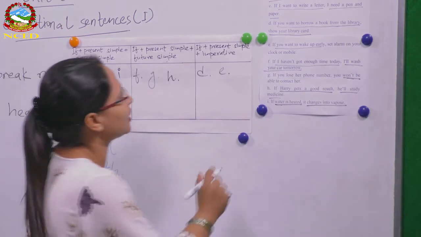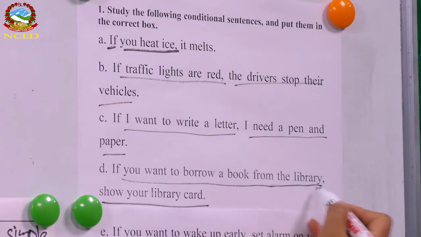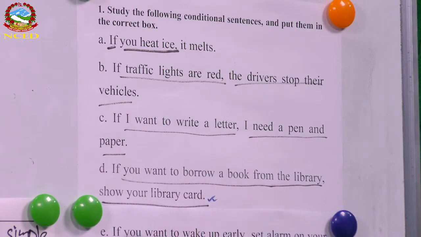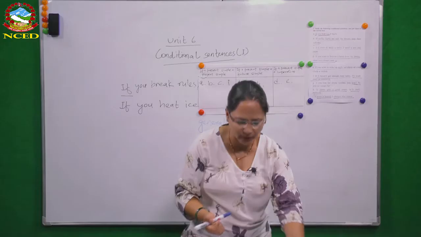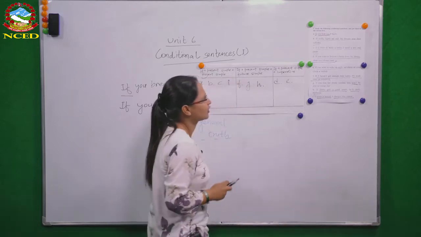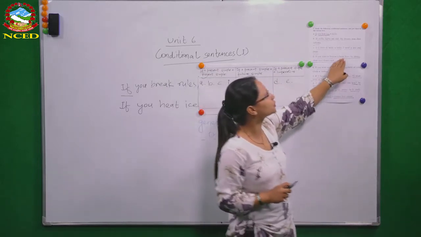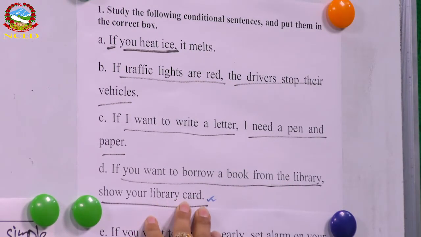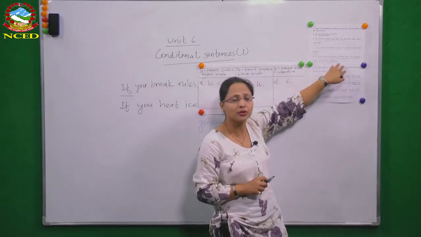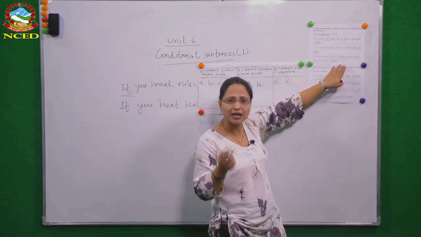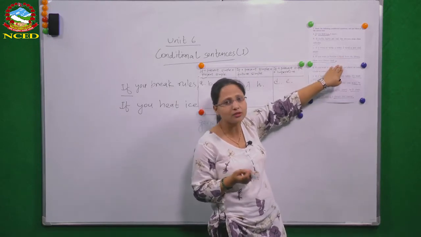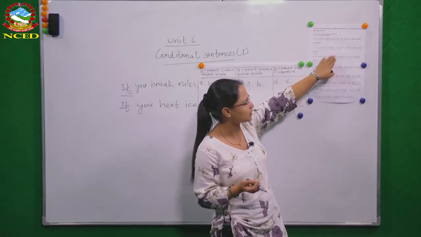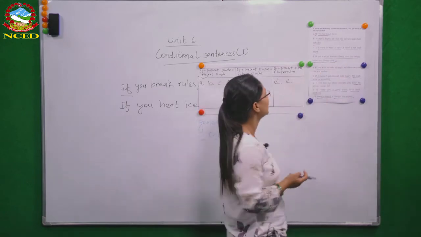Similarly, now let's have a look at another one. If you want to borrow a book from the library, show your library card. What does this show? Some kind of simple possibility, right? It is possible for you to borrow a book from the library if you show your library card. Sambhavana. If you do not have your library card, it is not possible for you to borrow a book from the library. तिमीसँग library card छ र देखायौ भने तिमीले book लिन सक्छौ, otherwise सक्दैनौ. So that means real possibility, sambhavana, right?